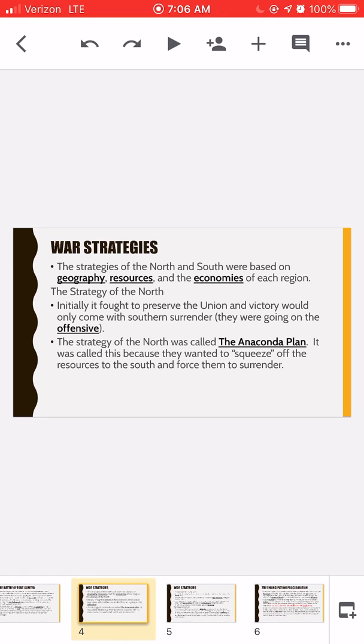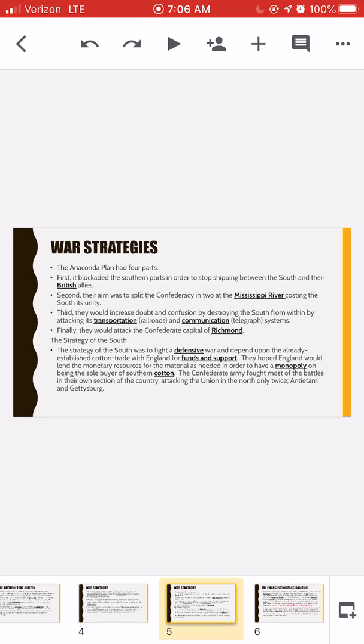So the war strategies. The North used the Anaconda Plan. What it was is they tried to use the location, the resources, and the economy of each region to help win the war. They wanted to force the South to surrender by cutting off their transportation, their communication, and their supplies. The South's strategy was to have a defensive battle. They were relying more on their funds with England and hoping that they could just outlast the North.